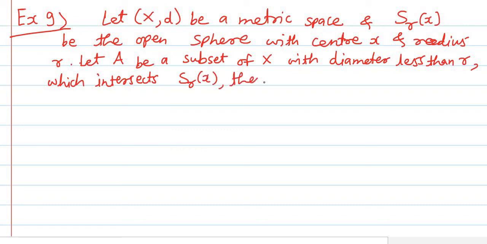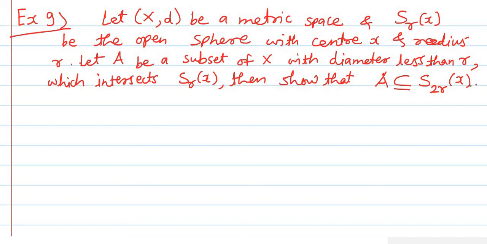Then we have to show that the set A is contained in, meaning it is a subset of, the open sphere with radius 2r, centered at x.